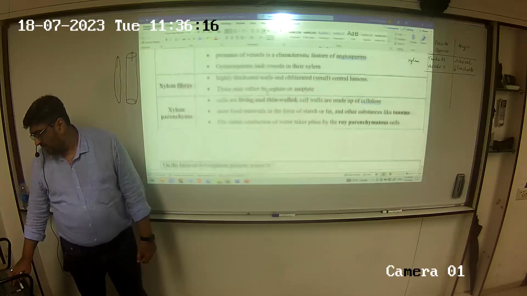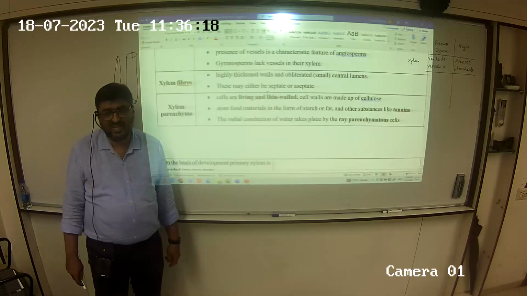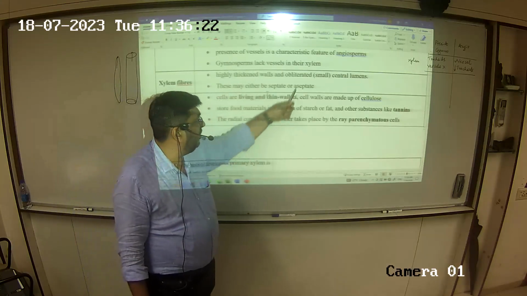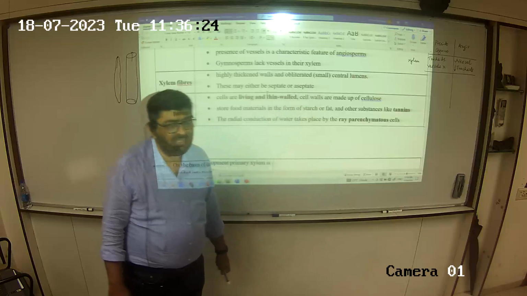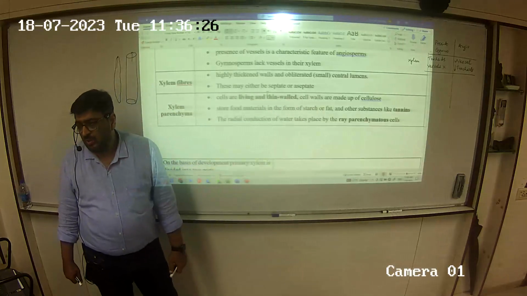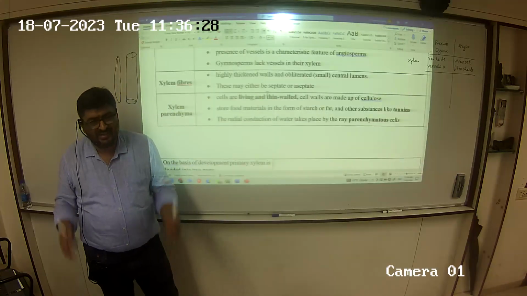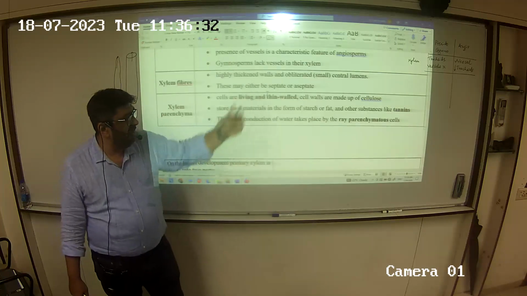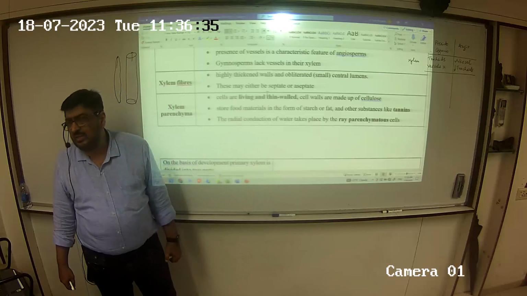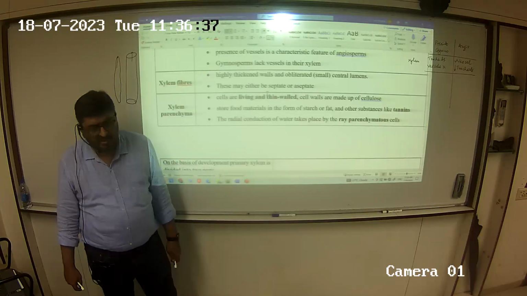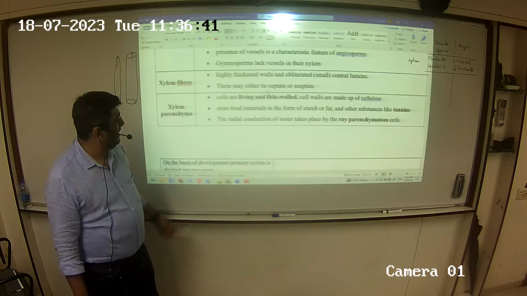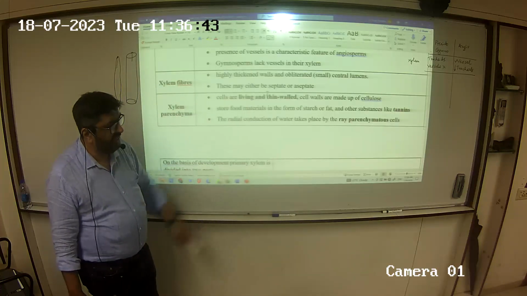Xylem fibers. Obviously fiber is sclerenchyma. Highly thickened walls and obliterated, very small central lumen. Obliterated means reduced. They may either be septate or aseptate. Septa are partitions inside. So they could have partitions or they could not have partitions. Depends. Xylem parenchyma, obviously living cells.